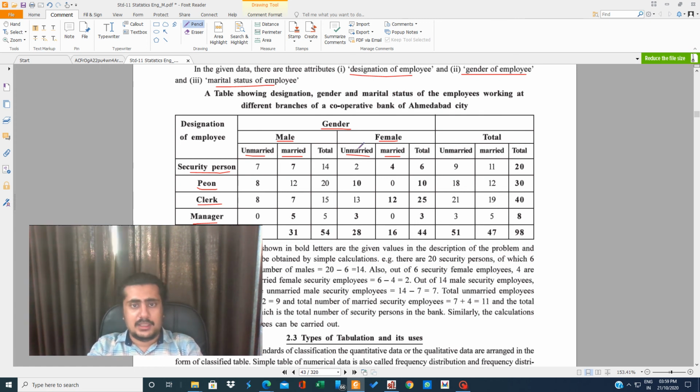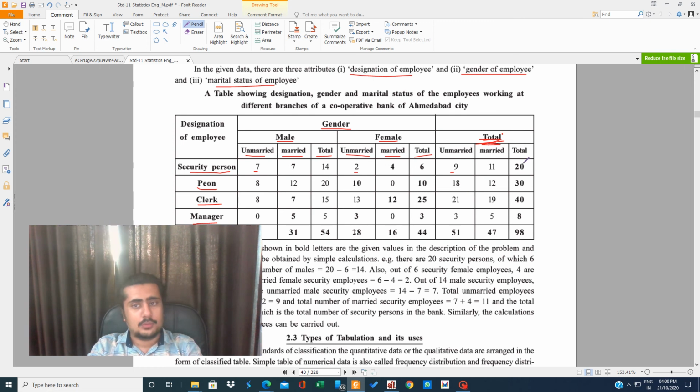The table looks like this: male, married, unmarried, total; female, married, unmarried, total. So this total should be there if more than one variable is there. This is the extra column which is to be made for good analysis. If I tell you that 7 males are unmarried and 2 females are unmarried, how many unmarried are there in total? How can you know?